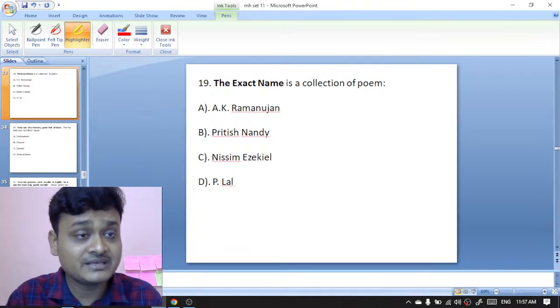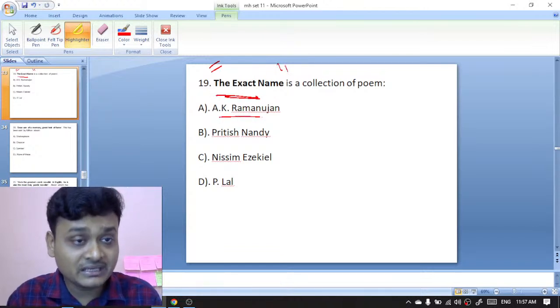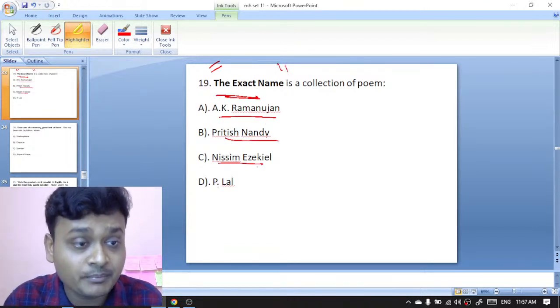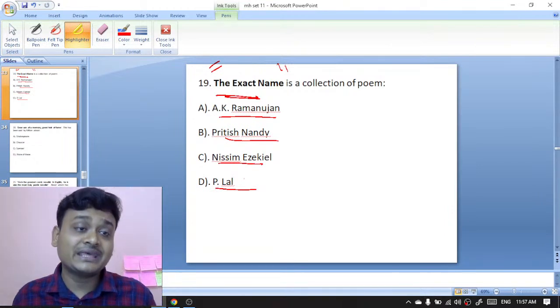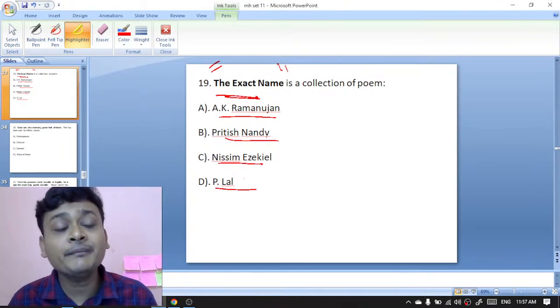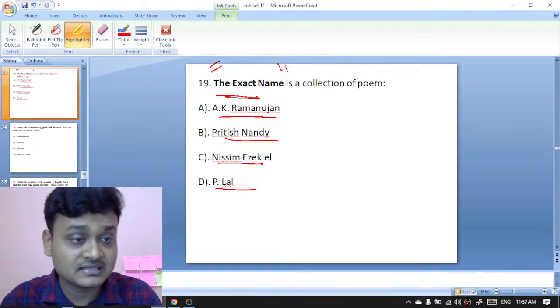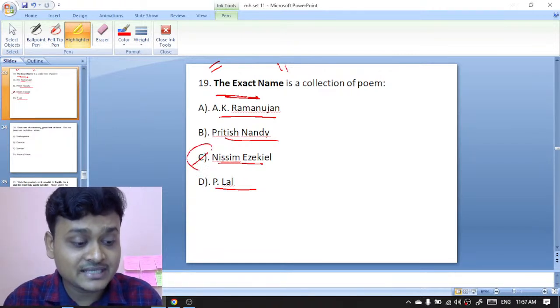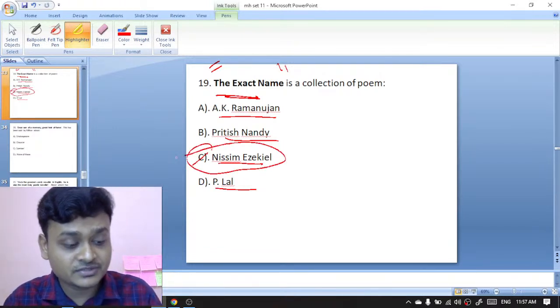Exact Name is a collection of poems written by A.K. Ramanujan, Pritish Nandy, Nissim Ezekiel, or Purushottam Lal Pillai. So Exact Name is a collection of poems written by Nissim Ezekiel. Nissim Ezekiel has written Exact Name. C is the right option over here.